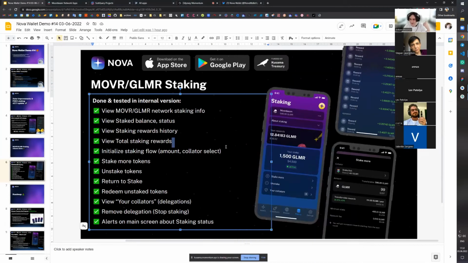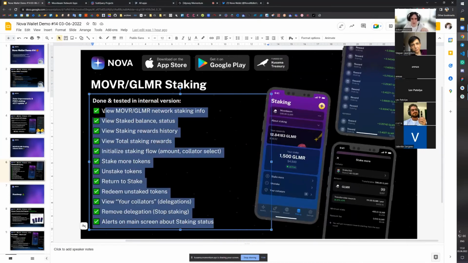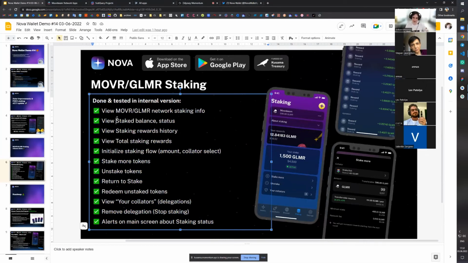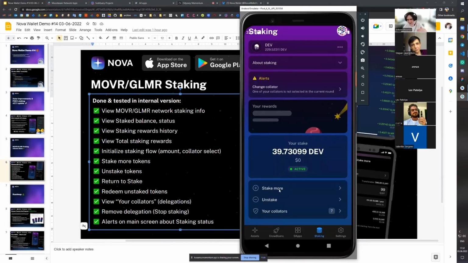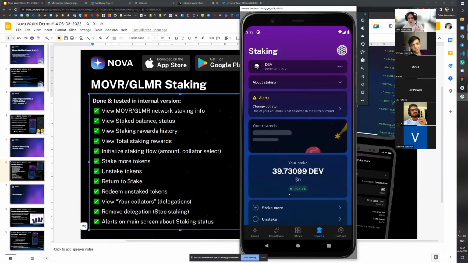Yeah, I think that would be it for all of our features for MOVR and GLMR staking, right? We have done the implementation and testing for the Android, which I was just presenting. Sorry that you haven't seen this feature of changing, but that would be looking exactly the same as stake more and unstake. I'm just running not the latest version, let's say, right? And we expect the release to be available next week.